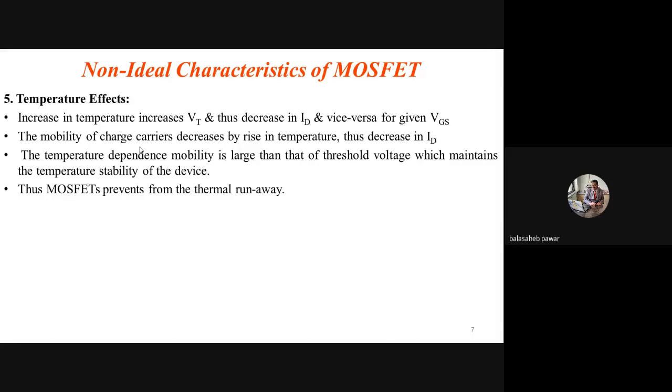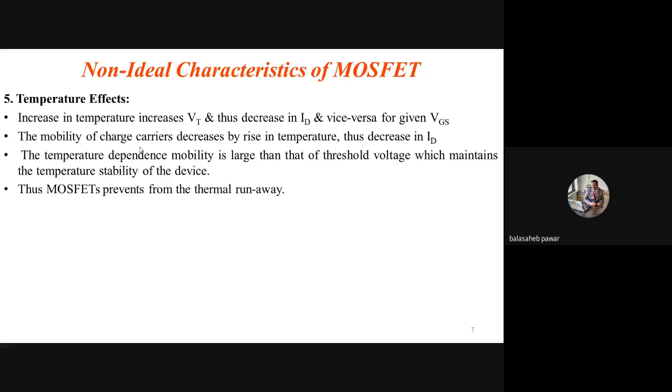Okay. Now the third point, the temperature dependence of mobility. The temperature dependence of mobility is larger than that of threshold voltage. Compare the first two points: the temperature dependence of mobility is large as compared to the increase in Vt, and therefore it maintains the temperature stability of the device.